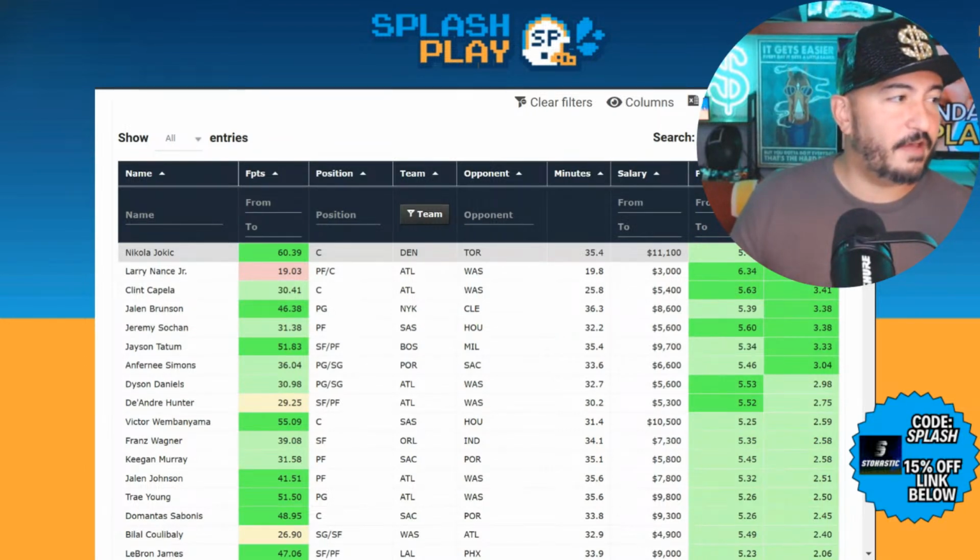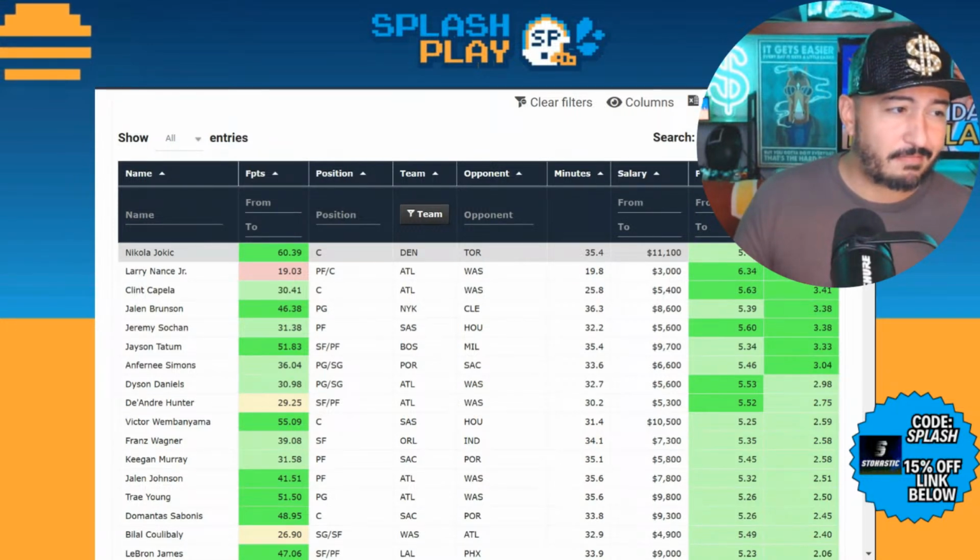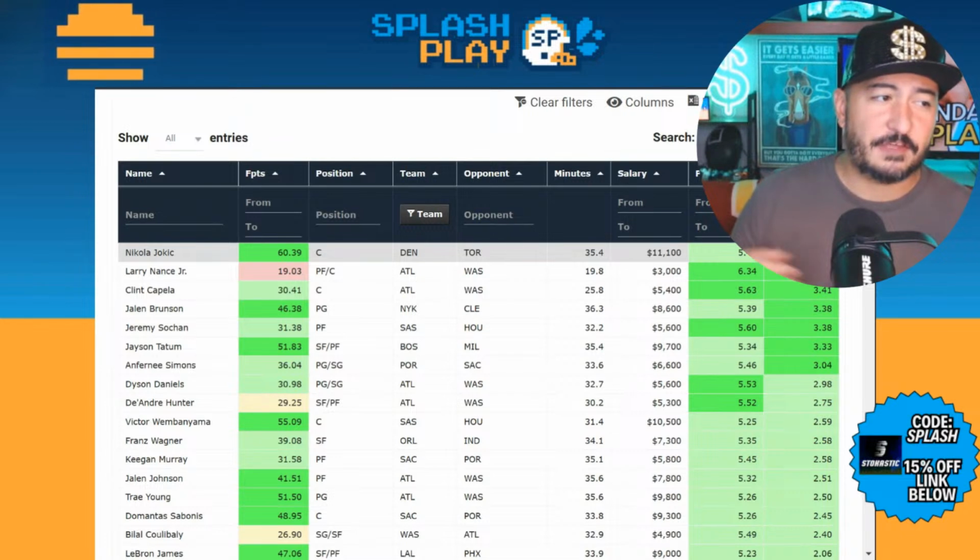You also have Aaron Gordon, not a great projection on him, but Michael Porter Jr. has a good projection. He's going to be projected for about 19% ownership. Christian Braun also has a decent projection. Maybe he gets hot from threes. He's shooting okay this year, 62% true shooting.